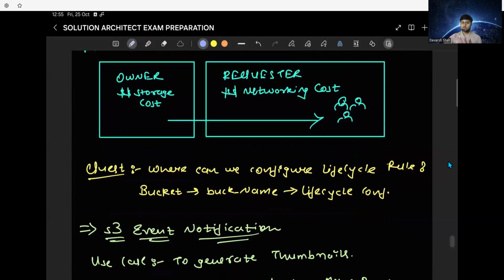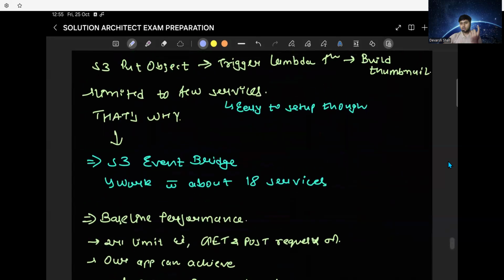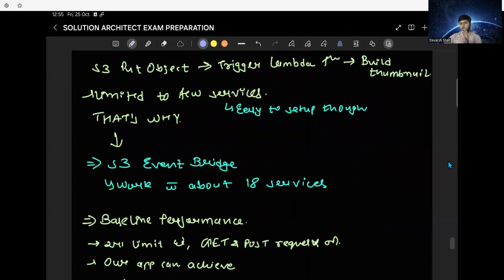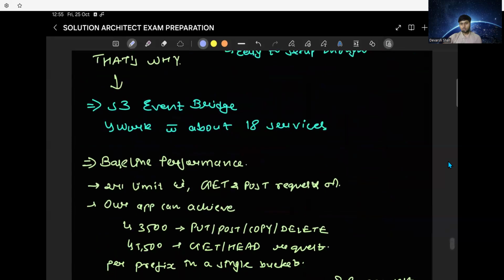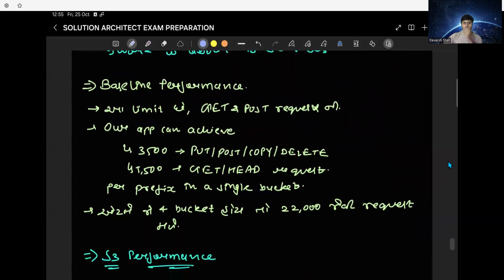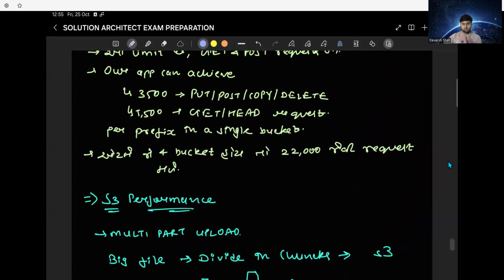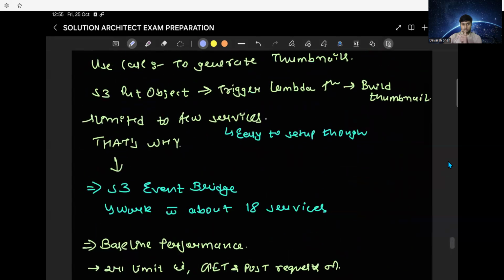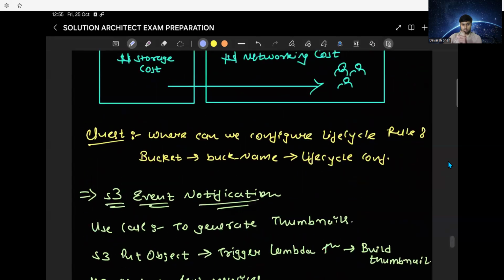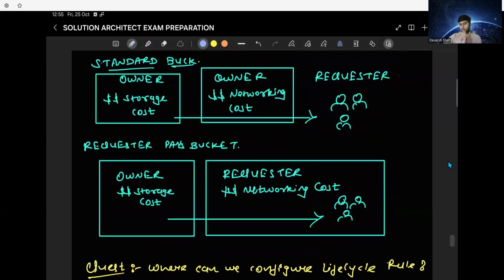So this is what Requester Pays means. I compared it with a kind of situation among friends, but I used my own logic and I don't want to confuse you with that. All in all, I learned this concept: Requester Pays.